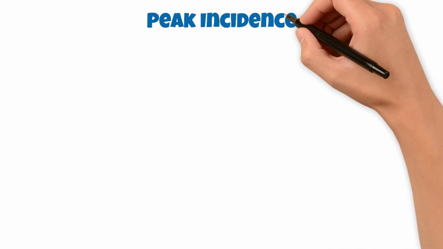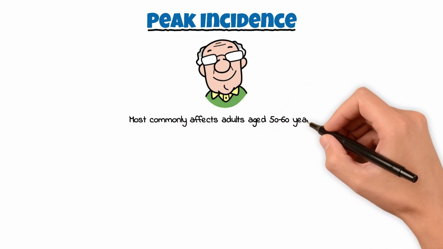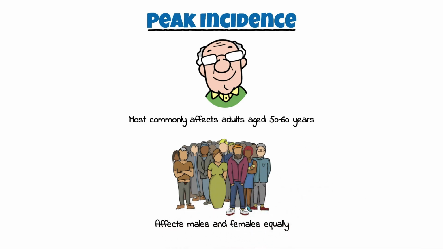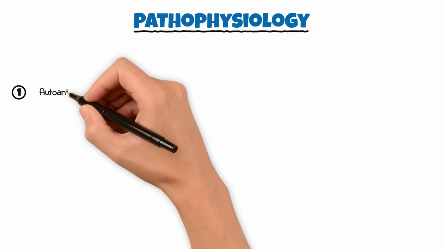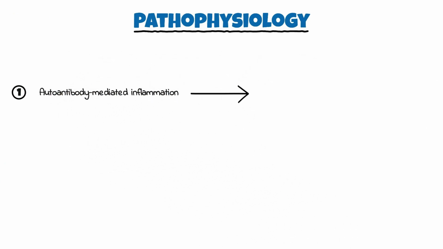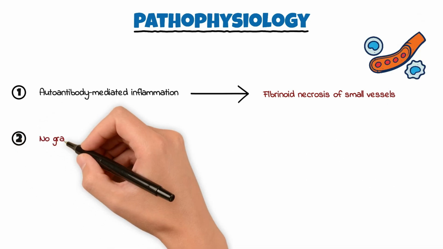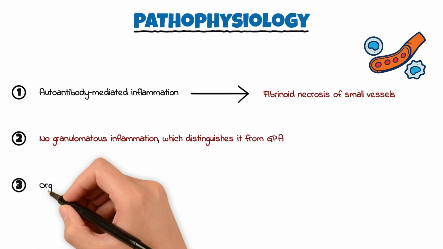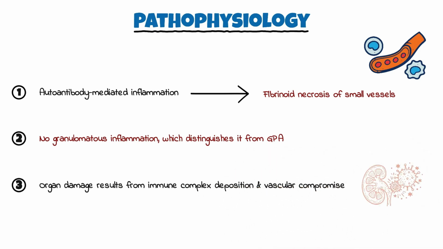Peak incidence. Most commonly affects adults aged 50 to 60 years old. Affects males and females equally. Pathophysiology. Autoantibody-mediated inflammation leads to fibrinoid necrosis of small vessels. No granulomatous inflammation, which distinguishes it from GPA. Organ damage results from immune complex deposition and vascular compromise.